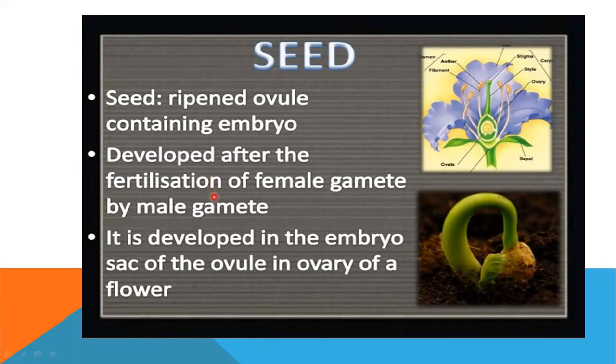It is developed after fertilization of the female gamete with the male gamete. It is the result of syngamy, one of the processes in double fertilization. This is also fertilization or syngamy. Then it is developed in the embryo sac of the ovule in the ovary of a flower. So these are the basic things about the seed. And later the seed develops into a young plant, germinating into a young plant when favorable conditions are available.